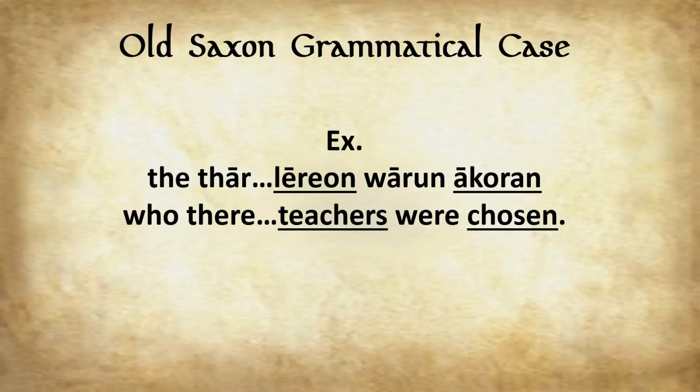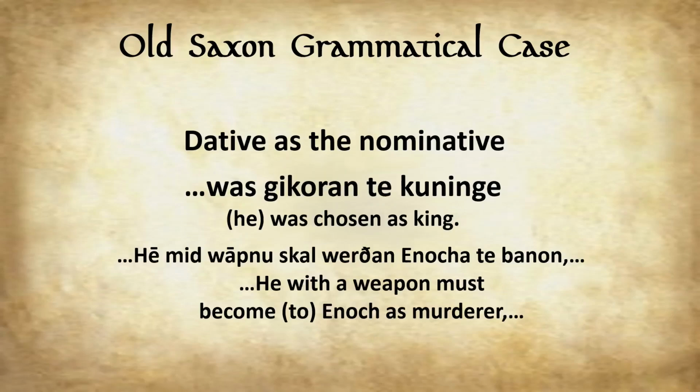So yeah, that's pretty straightforward. And of course, a koran is a past participle, and it goes with leirion, teachers. So here we have this interesting thing where the dative functions as the nominative, as the subject of the sentence in some roundabout way, which I'll explain right now.